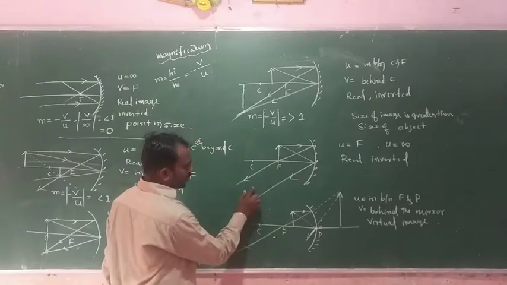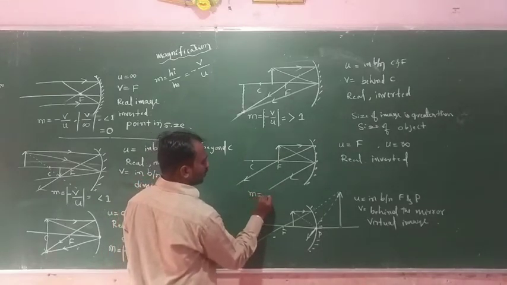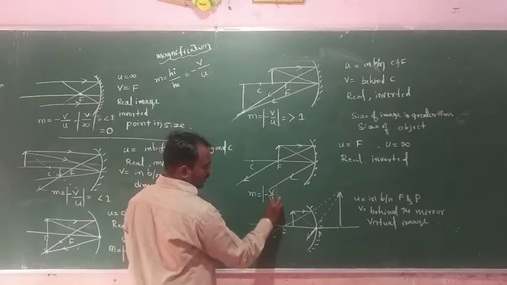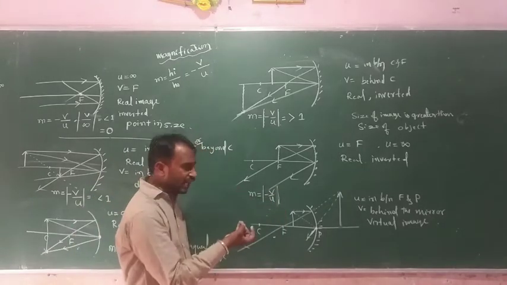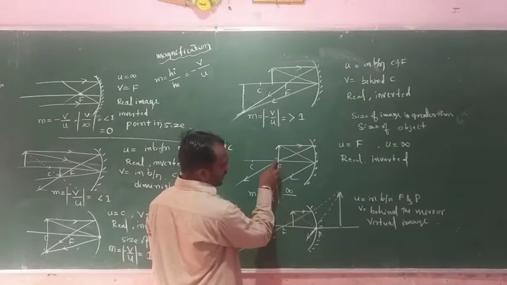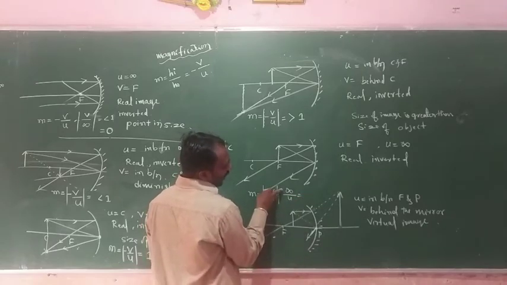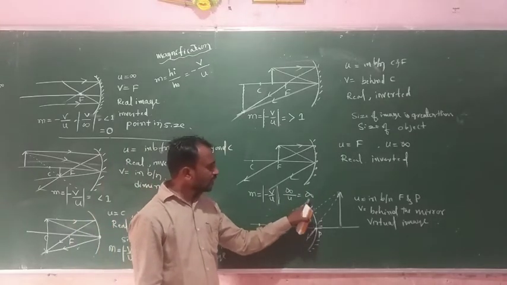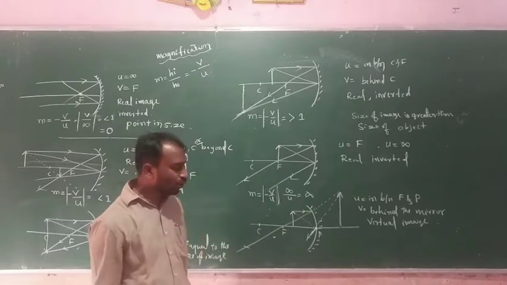In this condition, magnification M is equal to modulus of V divided by U. Here the image is at an infinite distance, infinity divided by the object distance, which we consider at the focus position. Infinity by anything is infinity, so here we get an enlarged image, a real image but enlarged.